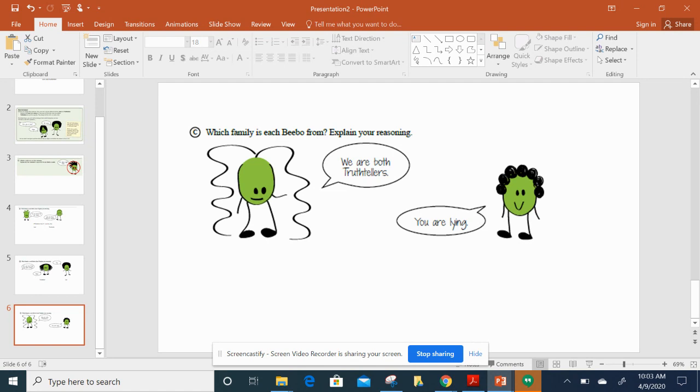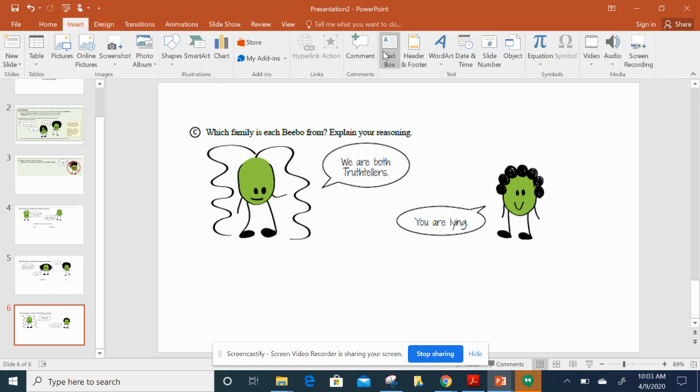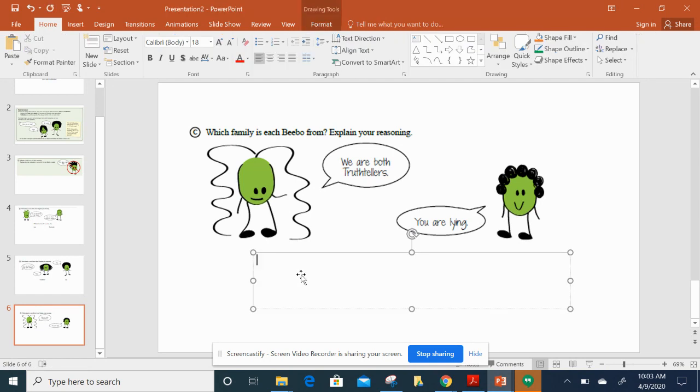And if that truth teller is saying you're lying, that means the first one is a liar, not a truth teller. Therefore, the first one must not be a truth teller. So I'm going to start by saying the first one must be a liar. So now, if we know he is a liar and he says we're both truth tellers, now we can come over here to the second one. If we know the first Bebo is a liar, then we know the second Bebo statement is the truth. You are lying. Therefore, the second Bebo must be the truth teller.